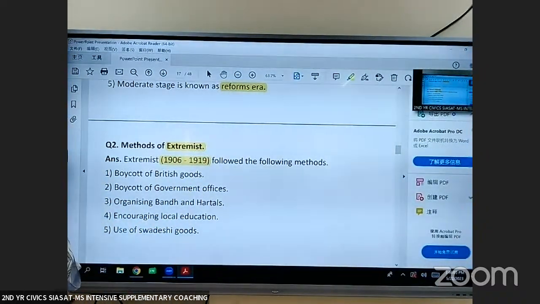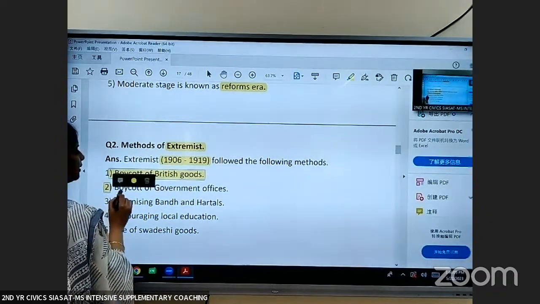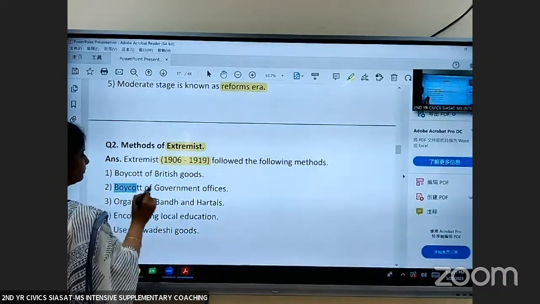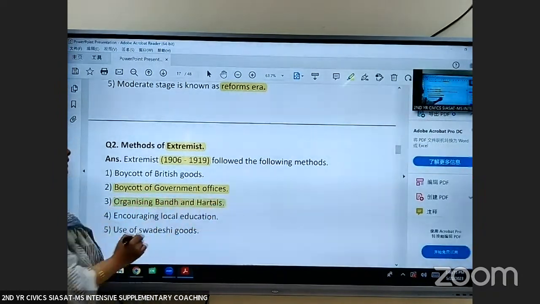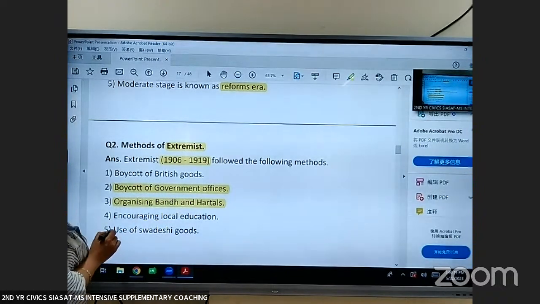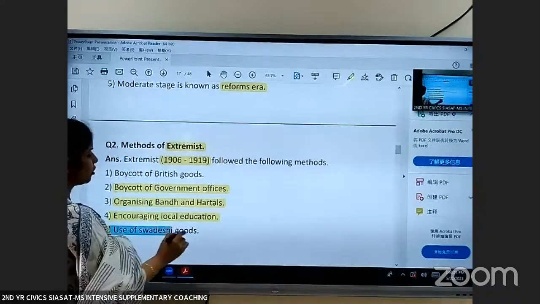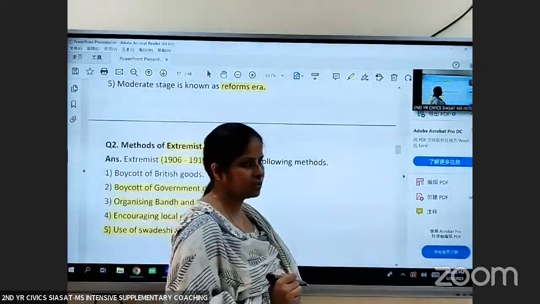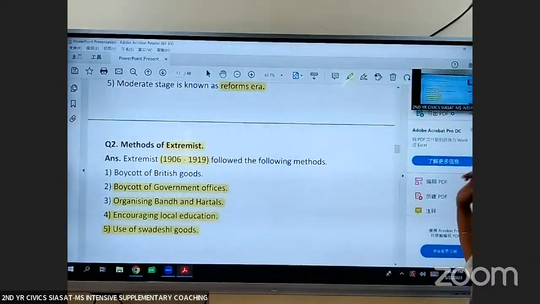So they had their own unique method. What was the method? They boycotted British goods. Okay, they boycotted government offices. Okay, and they used to organize Bandh and Hartals. You know what are Bandh and Hartals? Then they always encouraged the local education and use of Swadeshi goods. These were the methods adapted by the extremists.